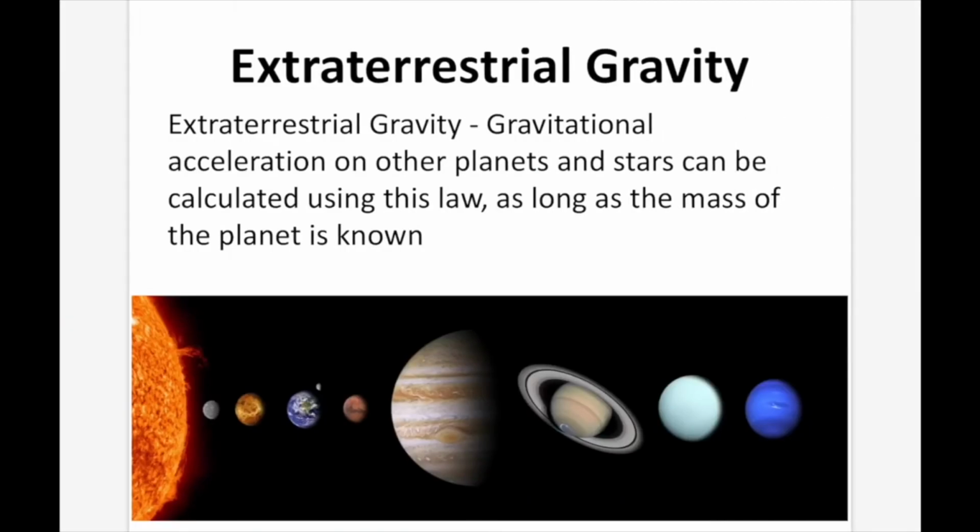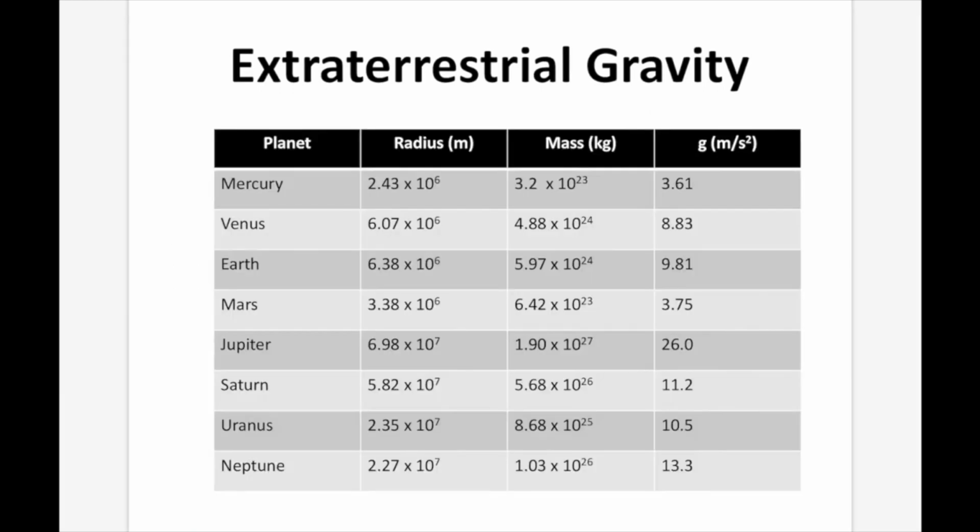Extraterrestrial gravity. Extraterrestrial gravity is gravitational acceleration on other planets and stars and can be calculated using this law as long as the mass of the planet is known. Now gravity is dependent on both radius and mass of the object. So you can see that any object that has a radius and a mass similar to Earth, so Earth is right here, so an example of that would be Venus. Venus's mass and radius are very similar to Earth, so it's going to have a very similar G value. You can see 9.8 versus 8.83.